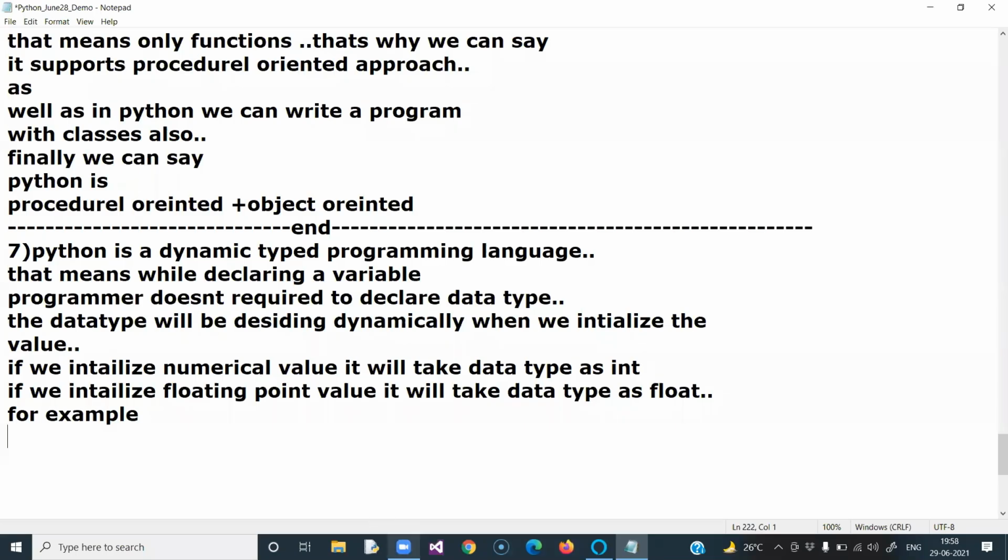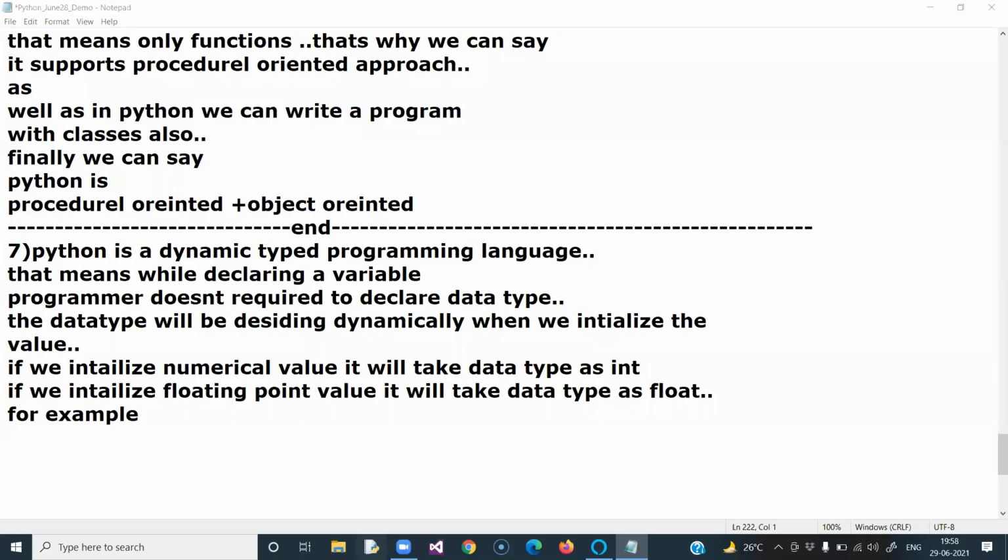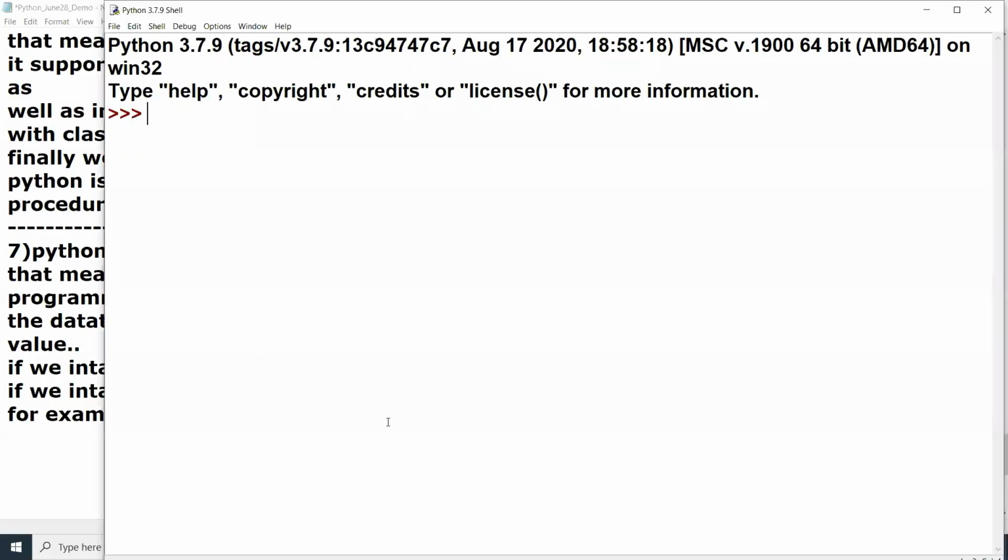So how will it be? Now I am writing two examples in the Python code window. I'm opening the Python code window. Whenever you install Python in your system, it will be installed here. The icon will be here. I'm clicking this icon. Now it will open the Python code window, the Python development environment. Now you can see A equal to 10. A equal to 10 means I have declared a variable called A with a numerical value, 10. But I don't know what type it's taking. By default, type of A.